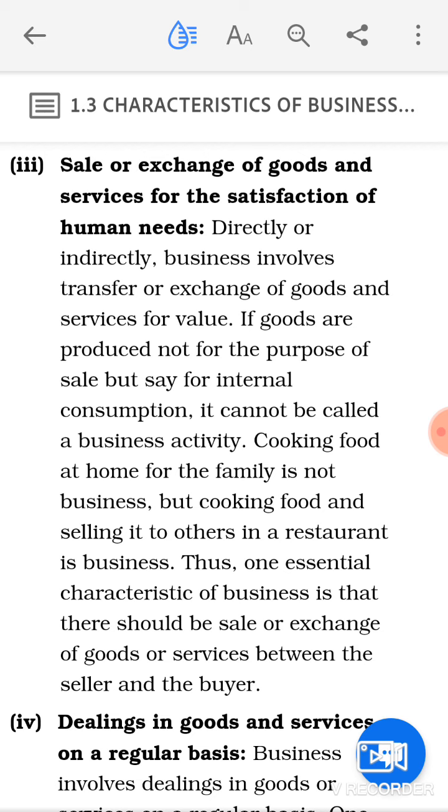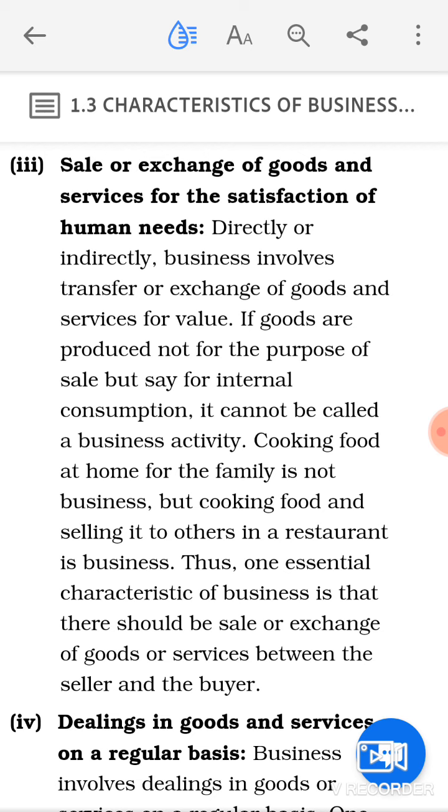Cooking food at home for the family is not business activity, but cooking food and selling it to others in a restaurant is called business. So if a lady is cooking food at her home, it will not be called a business activity. But on the other hand, if the same lady is cooking food in a restaurant to sell it to others, then it can be called a business activity.